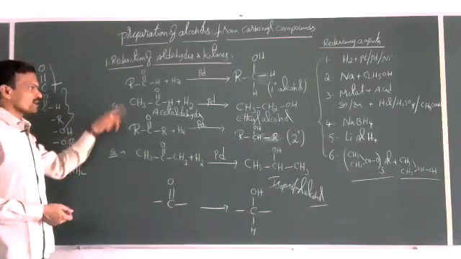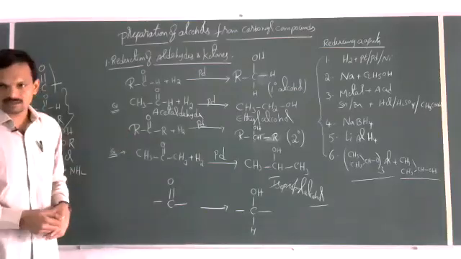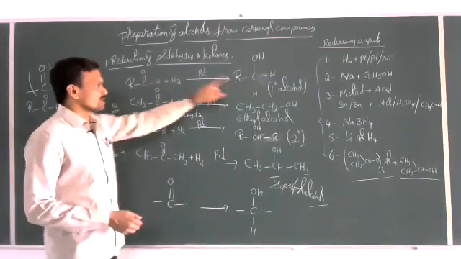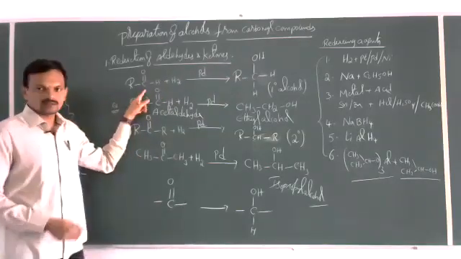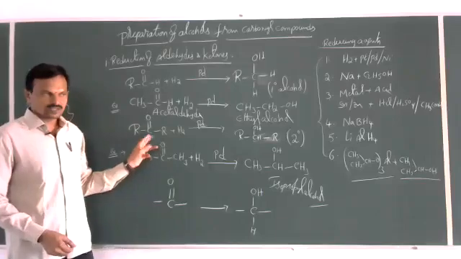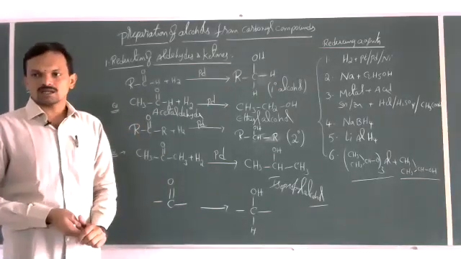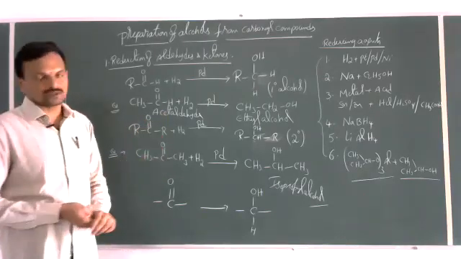So by reduction of aldehydes and ketones, we cannot prepare tertiary alcohols. Only primary alcohols are obtained from reduction of aldehydes, whereas secondary alcohols are obtained from reduction of ketones. So reduction of aldehydes and ketones cannot give tertiary alcohols. Only primary and secondary alcohols we can get.